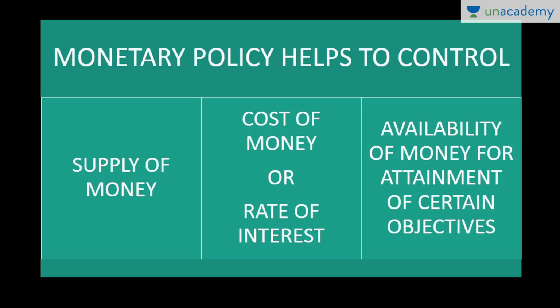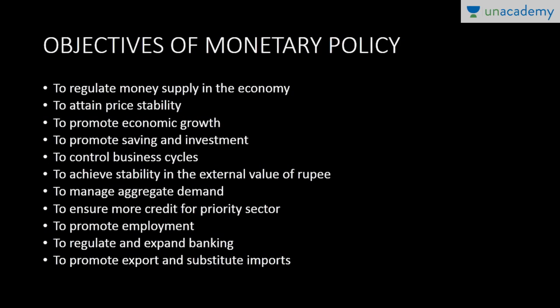And the third important function is the availability of money for attainment of certain objectives. We are a developing economy, guys, and there are so many objectives which we need to attain, and for the attainment of those objectives we need money. So monetary policy also helps to control the availability of money for those particular objectives. So this is a brief idea of what monetary policy helps us to control.